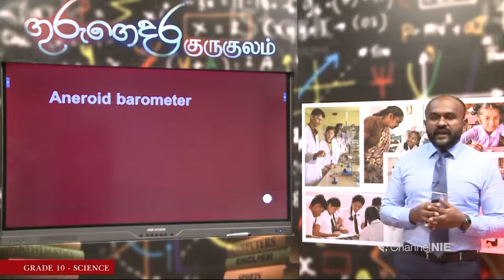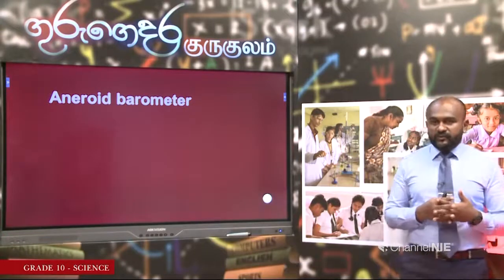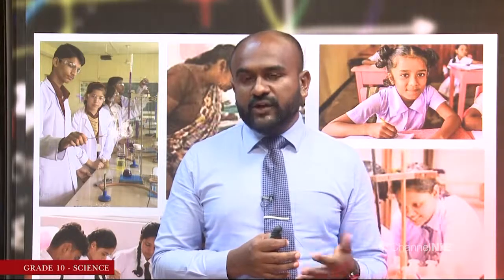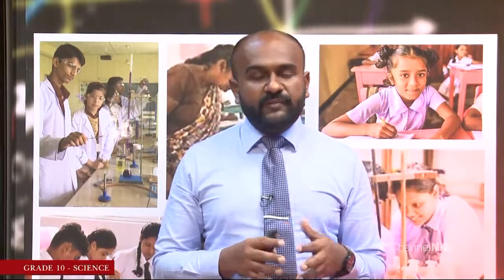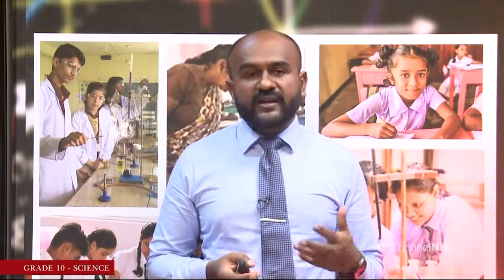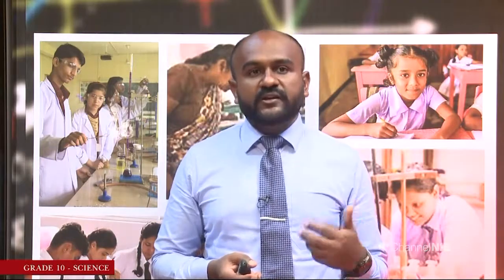It is about the aneroid barometer. We call this the aneroid barometer as it has no liquid in it. Now, just think of the mercury barometer again. We have to have a mercury column of about 76 centimeters, and it is inverted in a trough of mercury. If you think of the practical usage, will that be easy for us? Think that you have to take it from place to place. Think that you are on a field study or a field trip, and you have to record the atmospheric conditions. Think that you have to measure the atmospheric pressure.